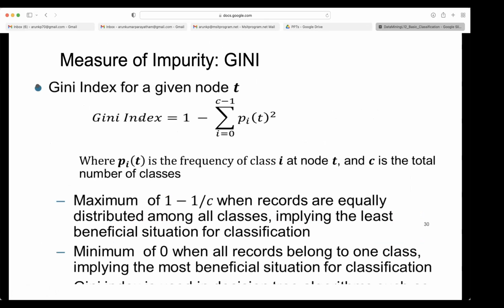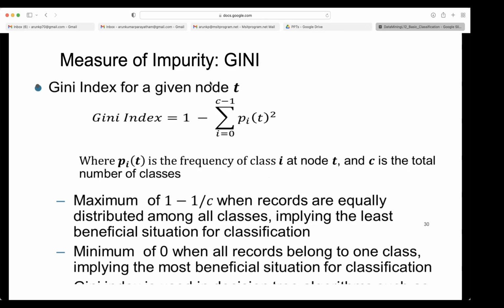So the Gini is here. The Gini index formula is 1 minus the sum over i equal to 0 to C minus 1 of p_i whole squared. The maximum is 1 minus 1 by C when records are equally distributed among all classes, implying the least beneficial situation for classification.